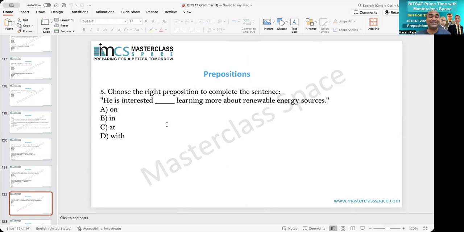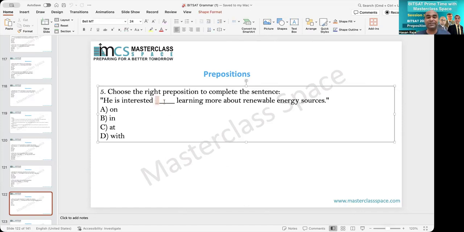He is interested in learning. So, again, this is not a preposition question. It does not follow the preposition rule, remember. Interested in is the correct idiom, and therefore it is in. By the way, if you have heard of collocation, this is also a part of collocation. There are a lot of similarities between collocation and idioms and phrases. So interested in is the correct idiom.